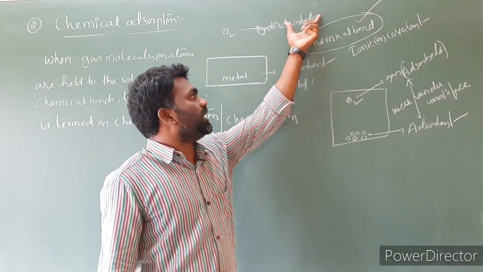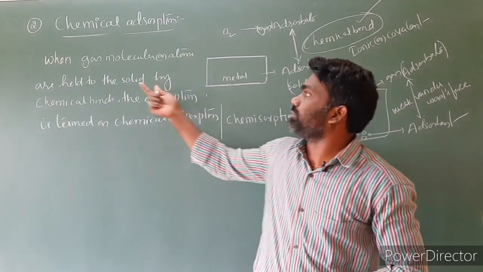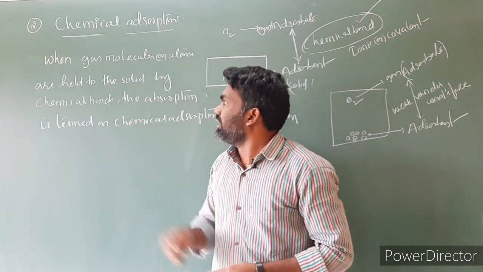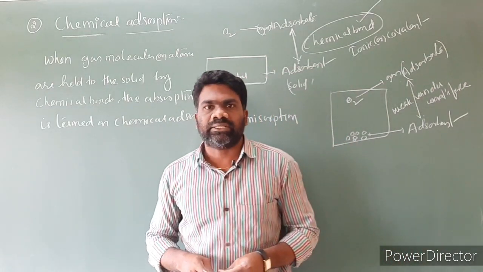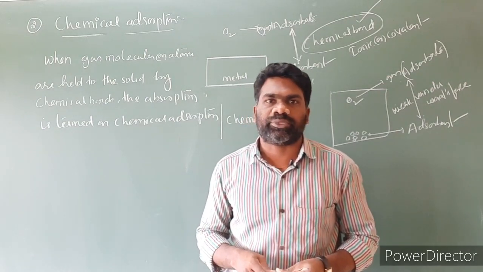So this is the definition of chemical adsorption: when gas molecules or atoms are held to the solid surface by chemical bonds, the adsorption is termed chemical adsorption, also known as chemisorption.